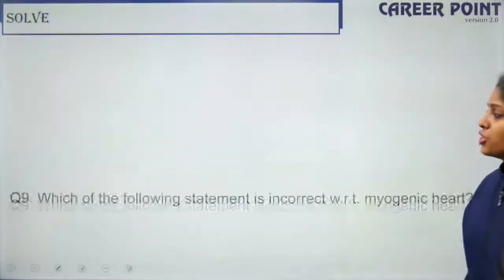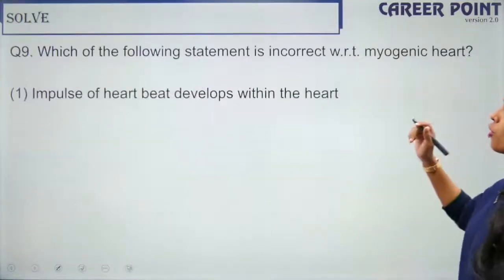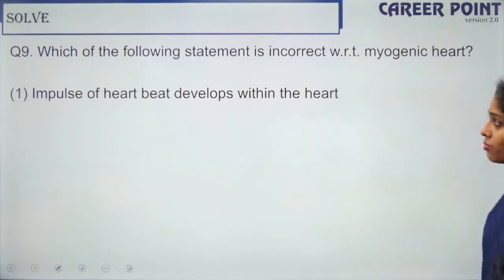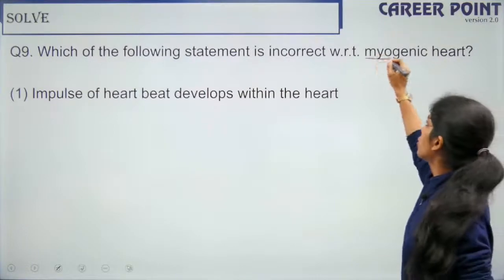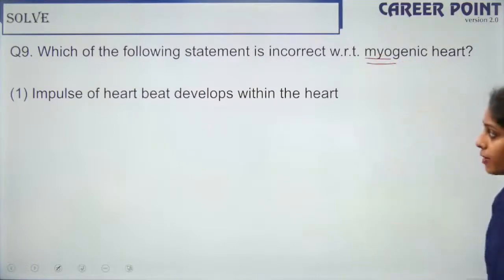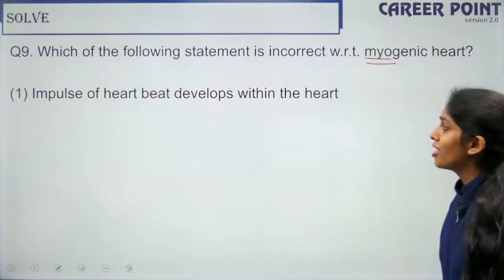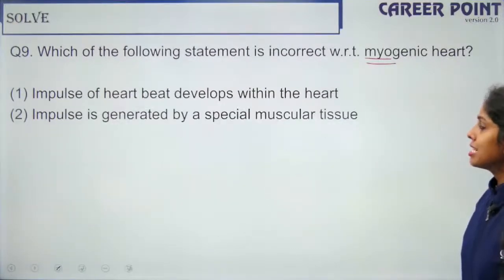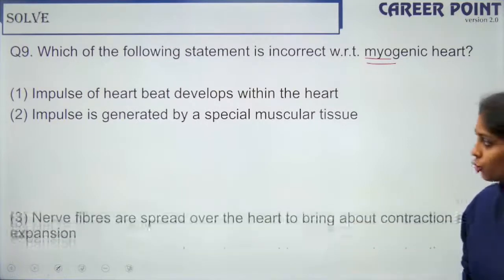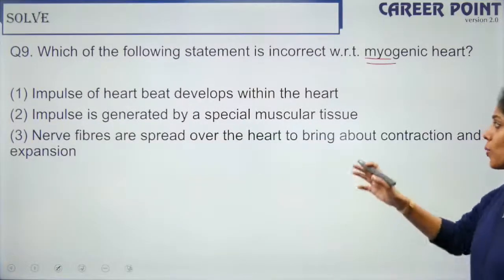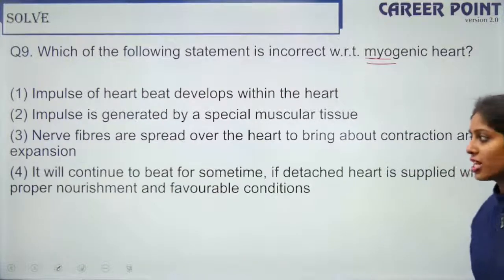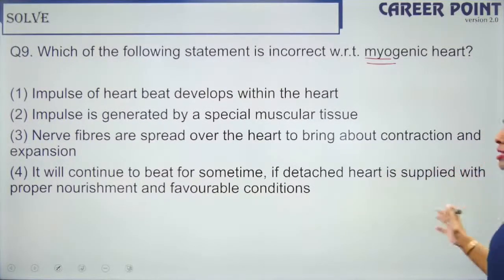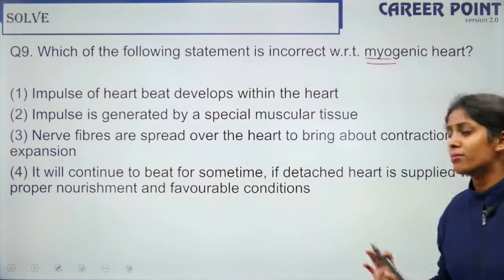Going to question number 9. Which of the following statements is incorrect with reference to the myogenic heart? Myogenic is auto-stimulatable or auto-excitable. Impulse of the heartbeat develops within the heart. Impulse is generated by a special muscular tissue. Nerve fibers are spread over the heart to bring about contraction and expansion. It will continue to beat for some time if detached, if the heart is supplied with proper nourishment and favorable conditions.